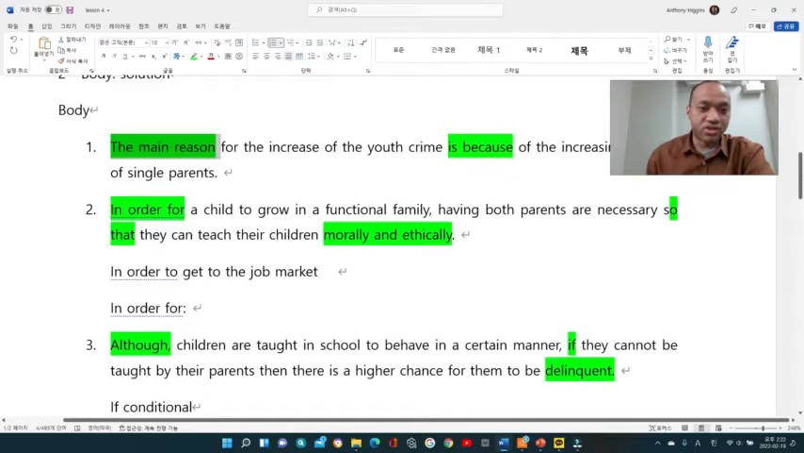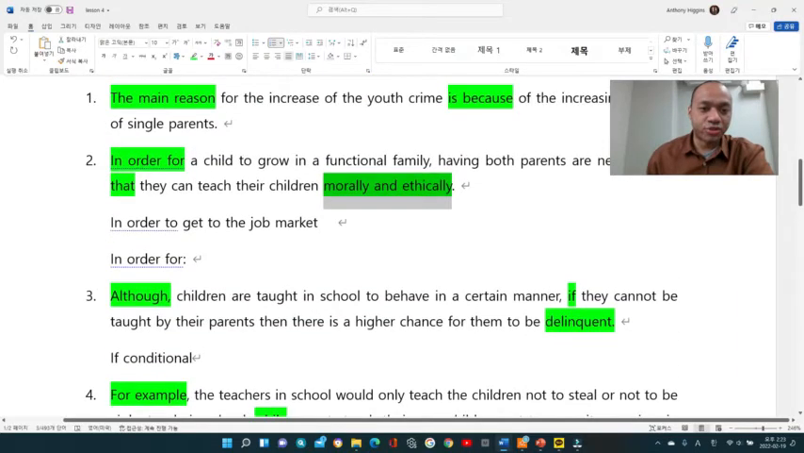And then the second sentence, "in order for", all right, I would use this clause and then start a sentence. In order for a child to grow in a functional family, having both parents is necessary. And then I would use "so that", which is another clause, so that they can teach their children morally and ethically. While you're writing an essay, if you are not confident with your vocabulary, don't try to write the adverb. Do not try to write "and". You can just finish at "children".